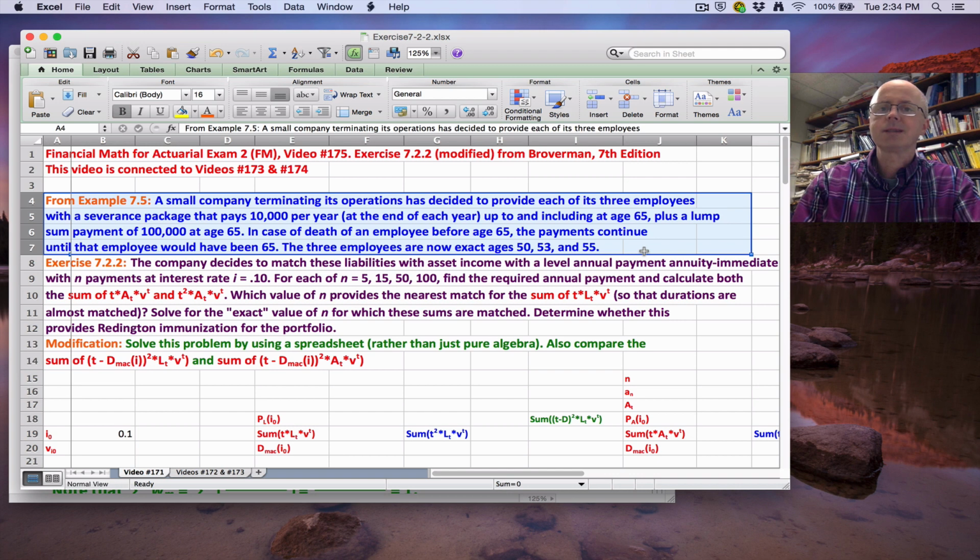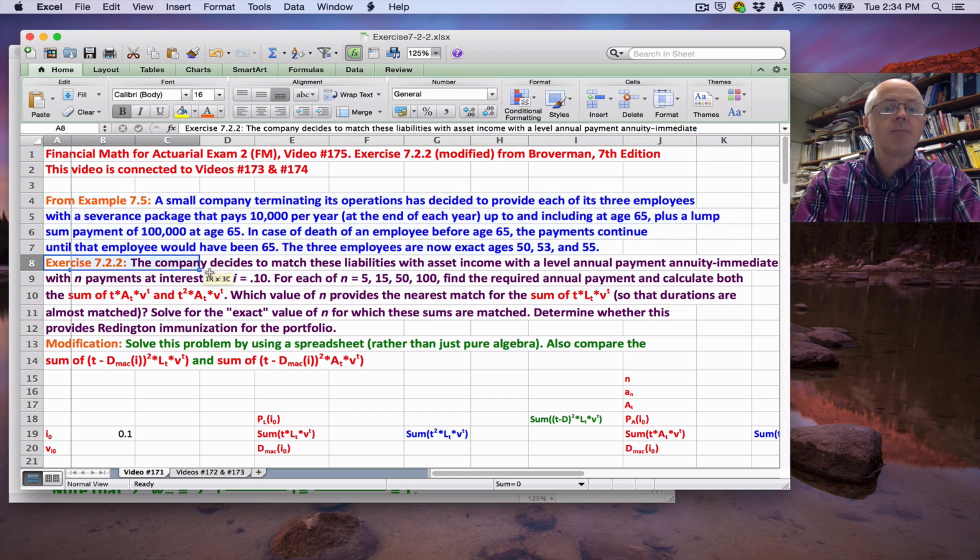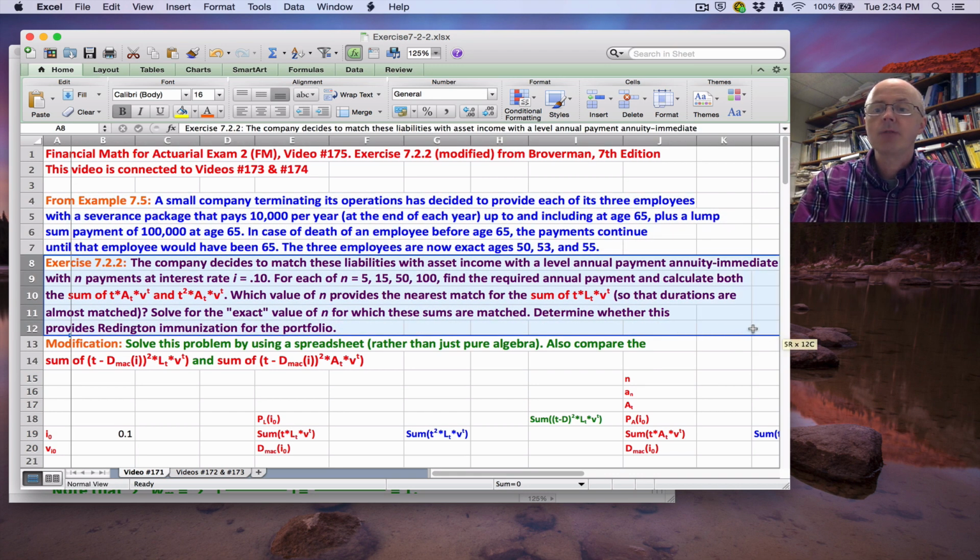And also, for simplicity, we assume the 3 employees are right at their birthdays right now at exact ages 50, 53, and 55. Okay, so the first one has 15 more years, the second one has 12 more years, and the third one has 10 more years. All right, now we're on to the exercise statement. Based on that background, the company decides that they want to cover those liabilities, the severance package payments, with some asset income.